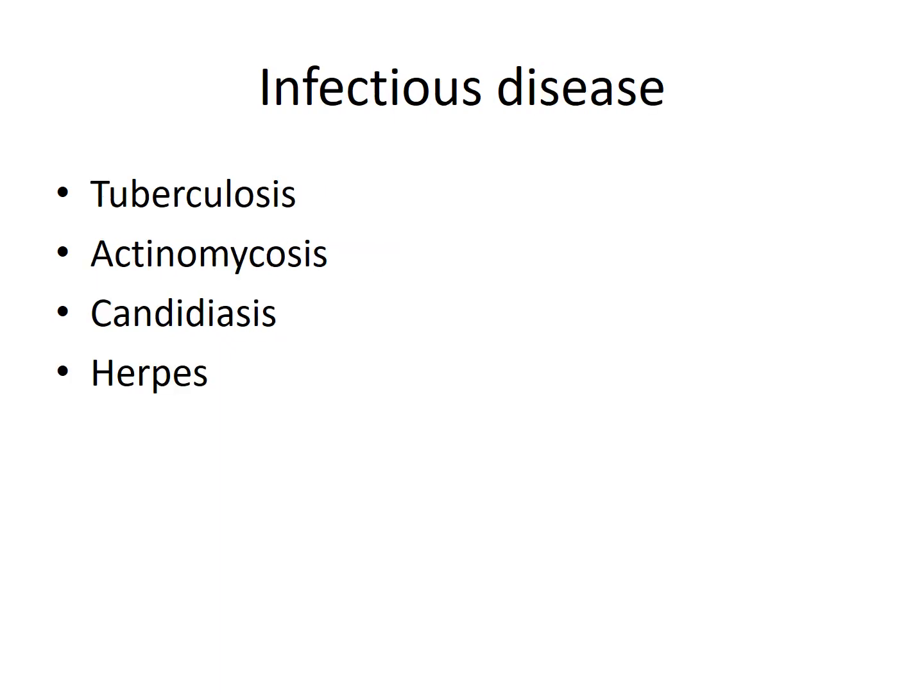Some infectious diseases, some organisms, can cause injury to the cell. For example, tuberculosis. The tuberculosis bacteria cause damage to organs like lung, lymph node or intestine, and there will be injury to the cell and development of disease. Similarly, actinomycosis, candidiasis caused by Candida albicans, even herpes, which is a viral infection, all these infectious etiologies can lead to irreversible damage to the cell, leading to development of disease.